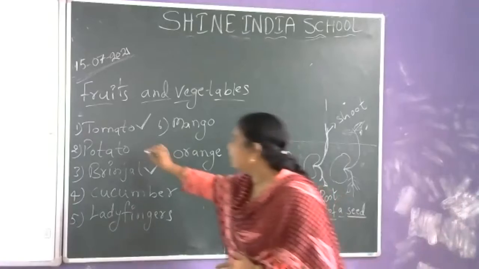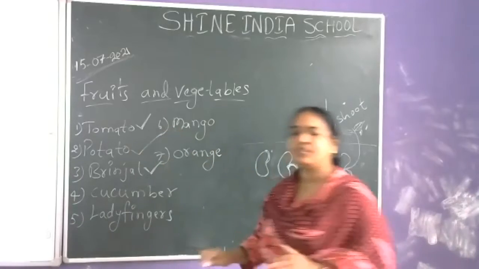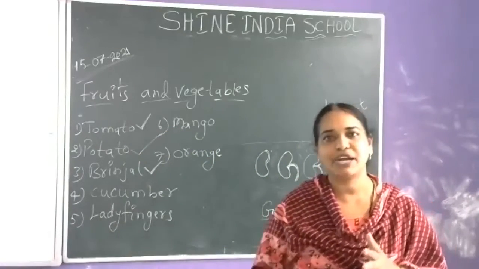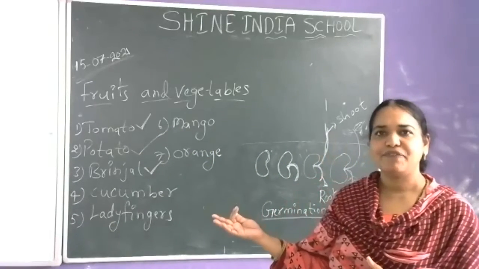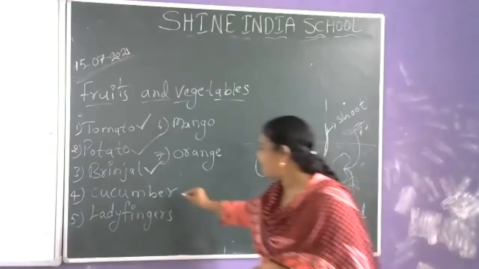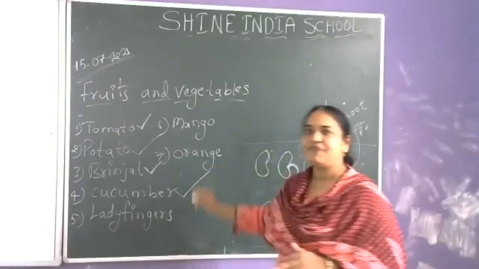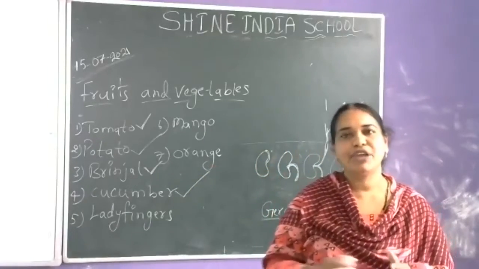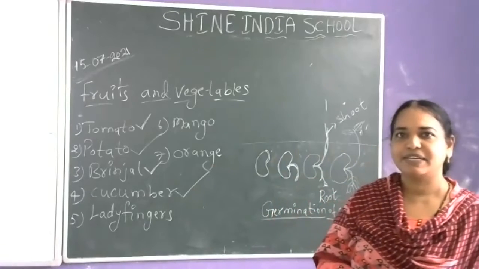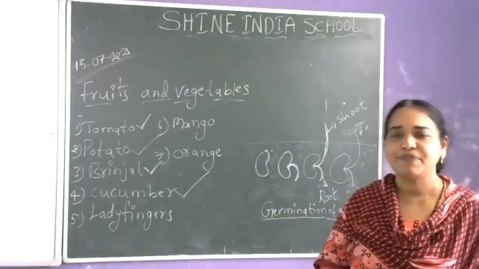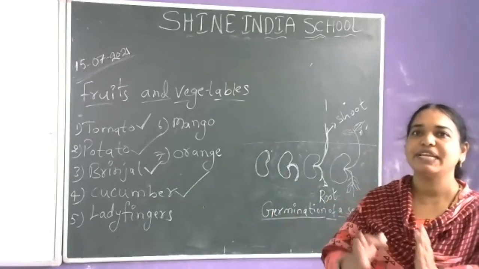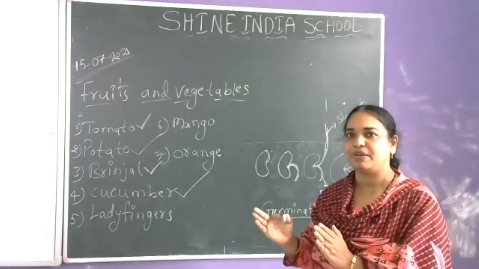And potato: if we cut the potato, there are no seeds inside, so clearly it is a vegetable. And cucumber: if we cut the cucumber, we also observe a number of seeds. So cucumber is also a fruit. We are using it as a vegetable.